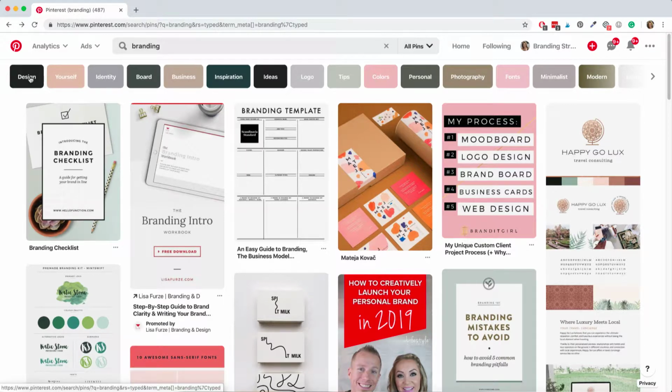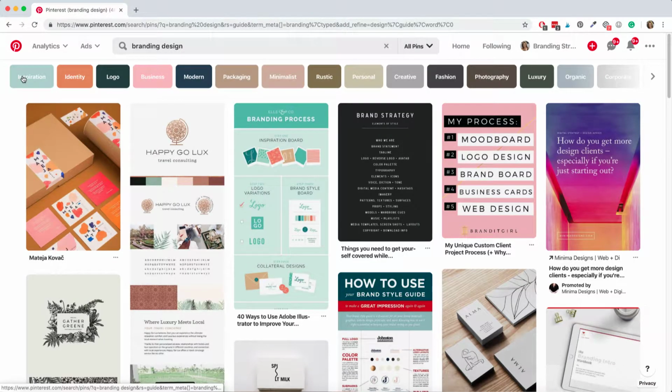that apply. Now, once you jot them all down, what you're going to do is come back to these tiles and start drilling down, because these subtopics are still pretty broad, right? Branding design, that's still super broad. I'm betting, actually no, that we can drill down deeper. So you're going to start clicking on these tiles one by one and write down the next level of subtopics. So let me click over here on design. This is the most popular branding search, branding design. So I'll click on this tile right here and bam, now we've got a new set of tiles.